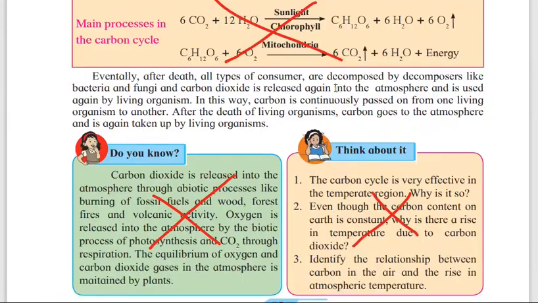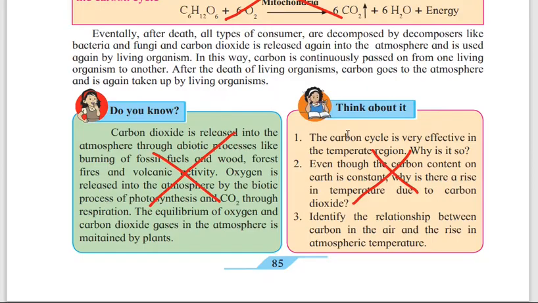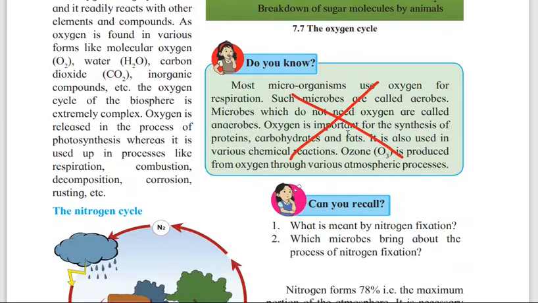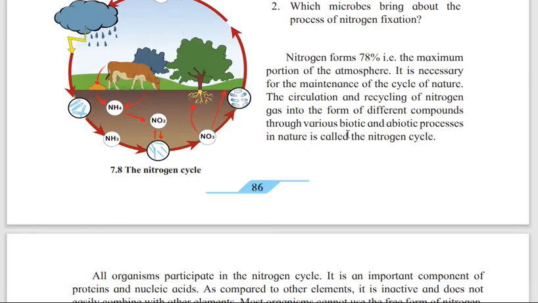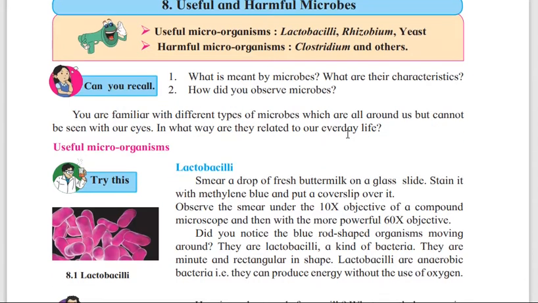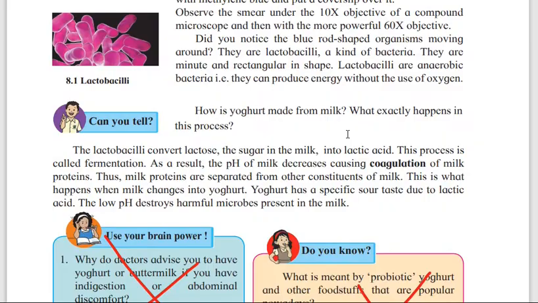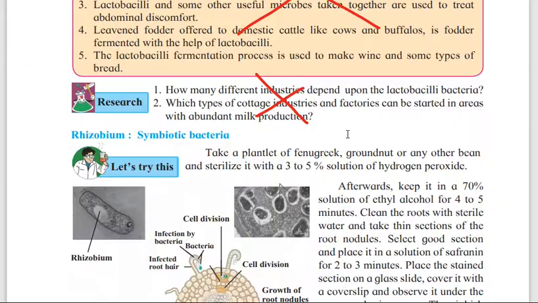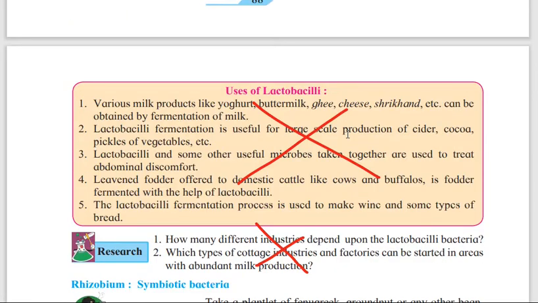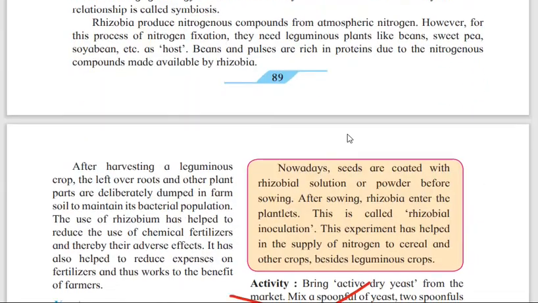Then in page number 85, again the main process in the carbon cycle and do you know and think about it has been cancelled. Then 86, you can see again do you know. 87, you have to do all. Page number 88, a new chapter, that is useful and harmful microbes, use your brain power and do you know has been cancelled. Then use of lactobacilli, even this has been removed, and research is not there.